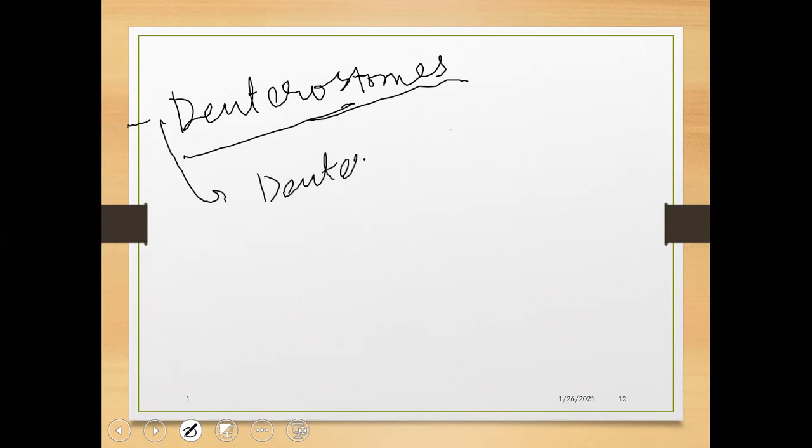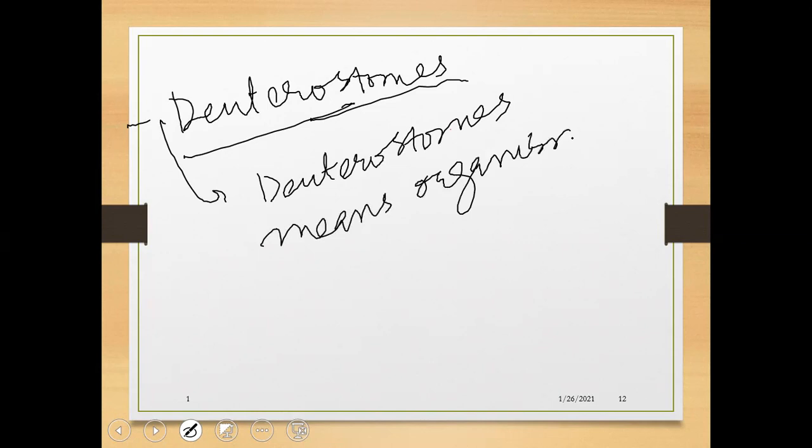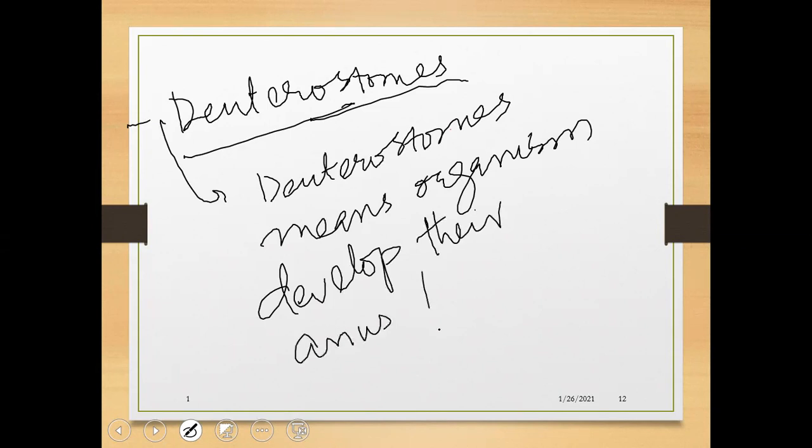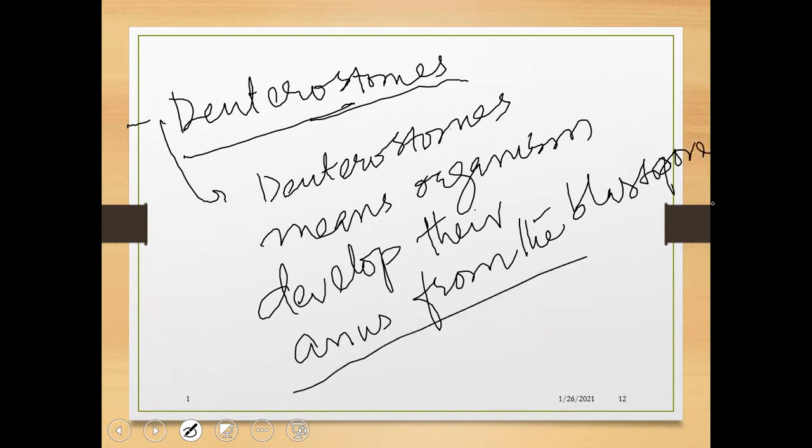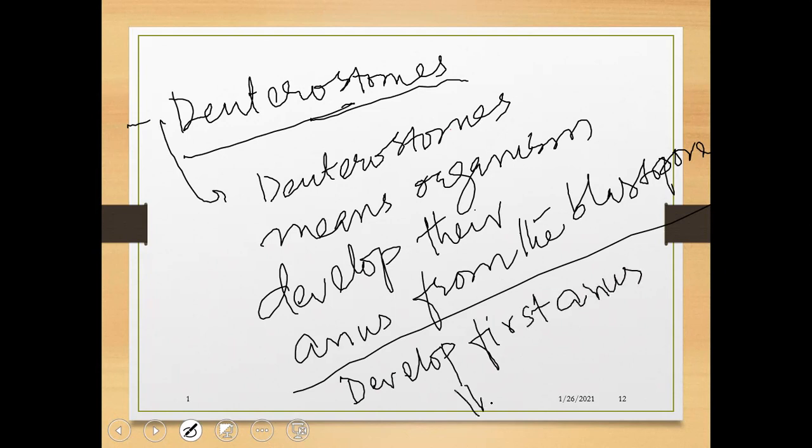Deuterostomes means organisms that develop their anus from the blastopore, or you can say they develop the anus first, then the mouth, from the blastopore.